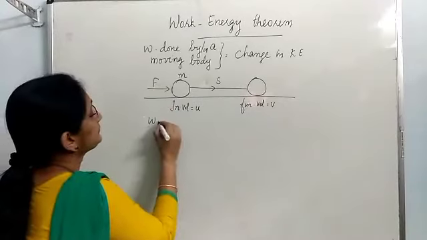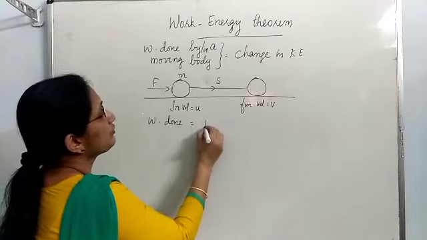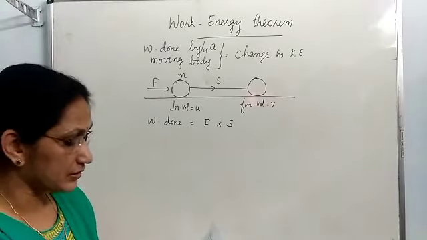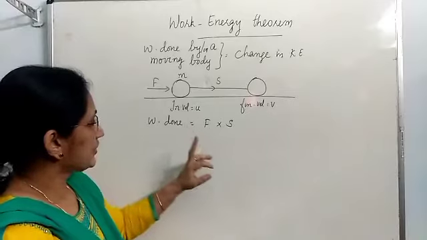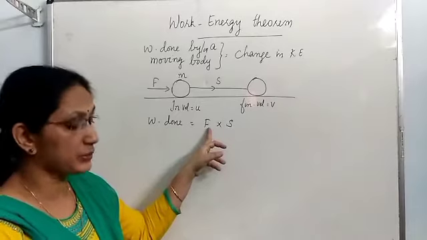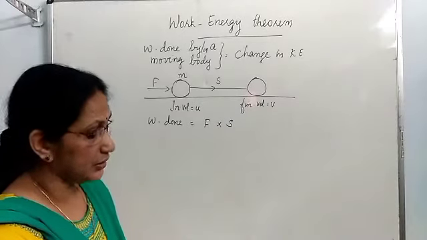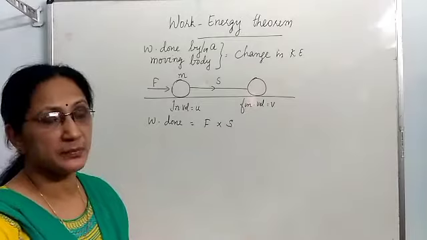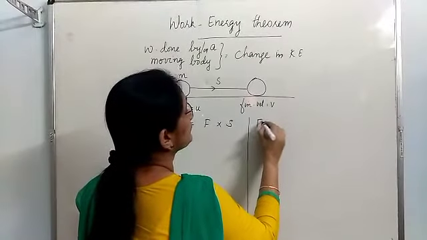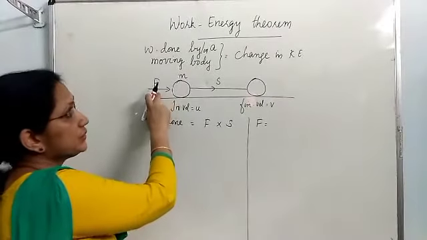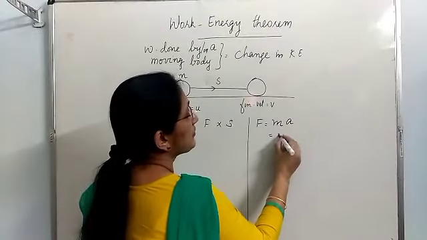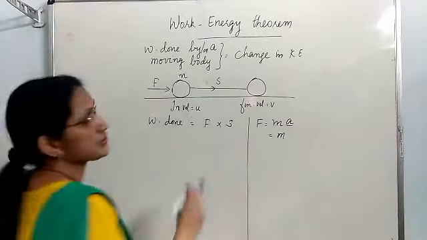Work done is equal to force into displacement. Then this force is the product of mass and acceleration. So we will calculate the force and displacement separately. This force is equal to mass into acceleration. Mass is m. What is the acceleration of this body?